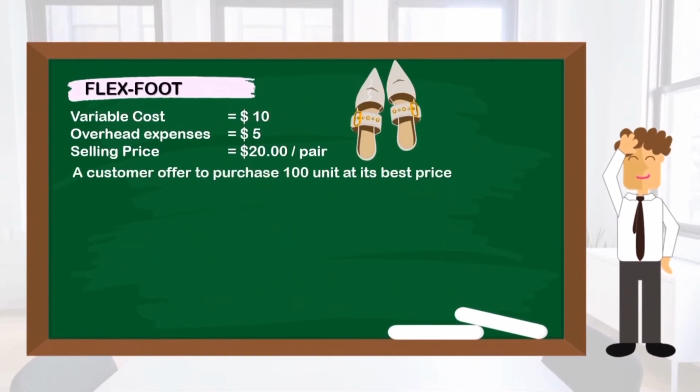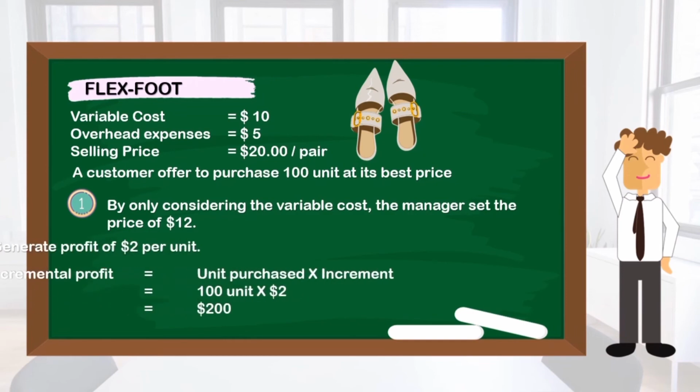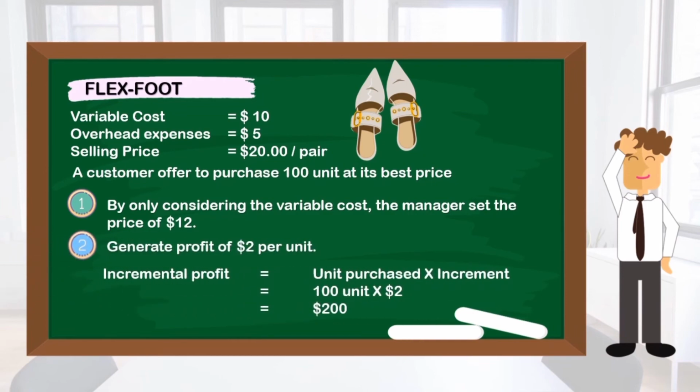Let's look into FlexFood. The variable cost, the overhead expenses, and the selling price is given. So a customer offered to purchase the extra 100 unit at its best price. By only considering the variable cost, the manager set the price of $12. So it generates a profit of $2 per unit. So the incremental profit is $200.